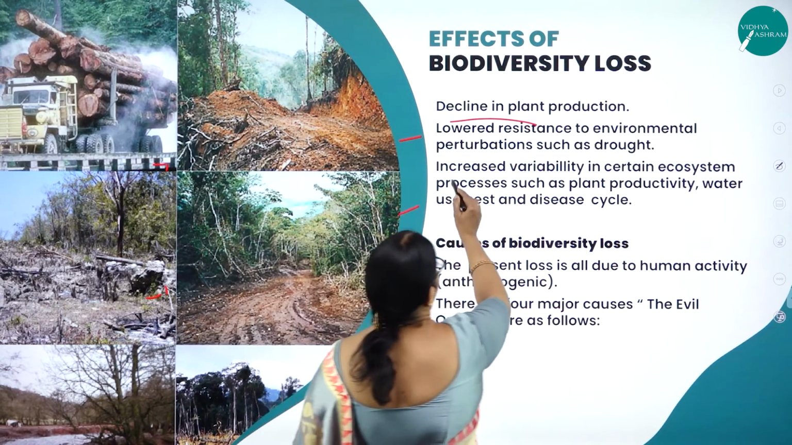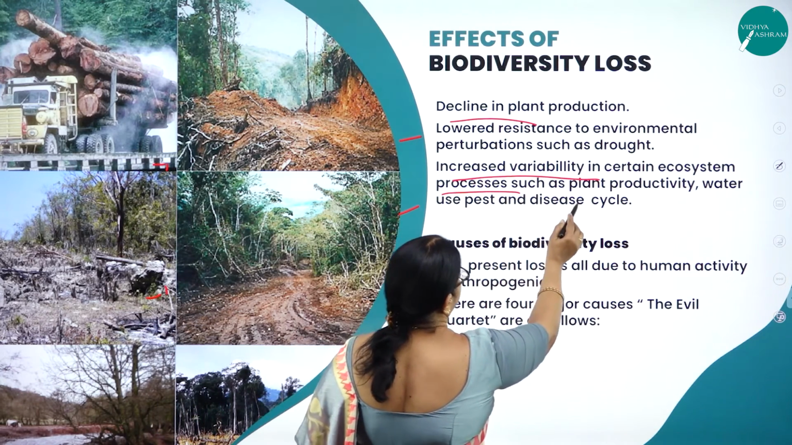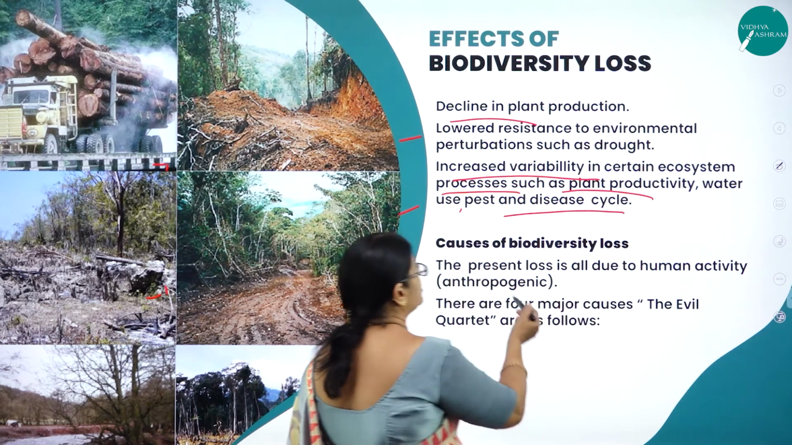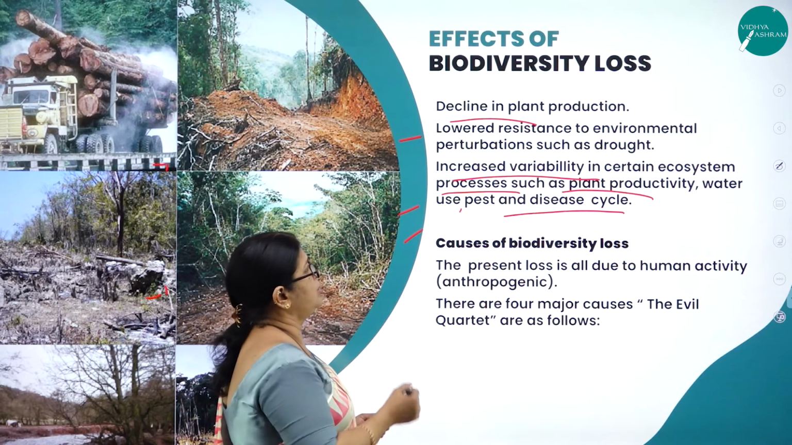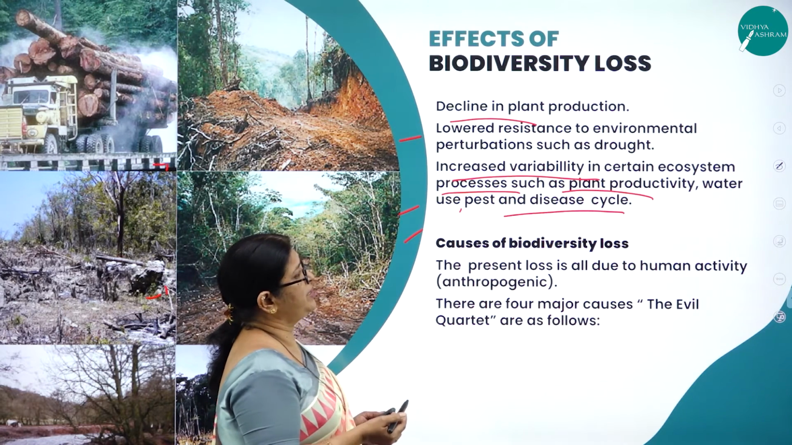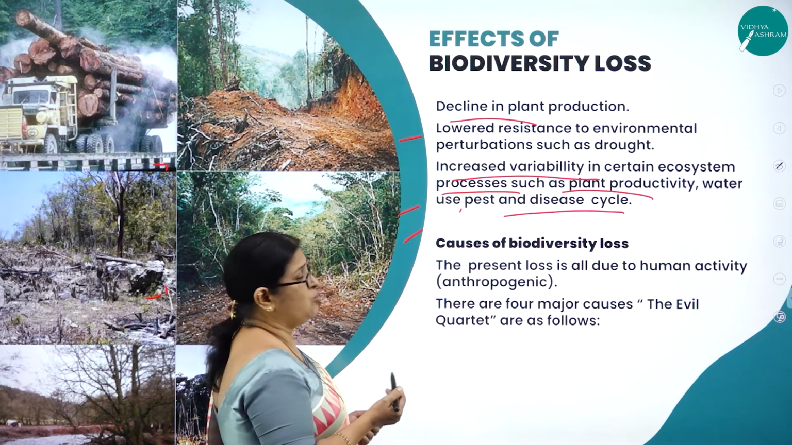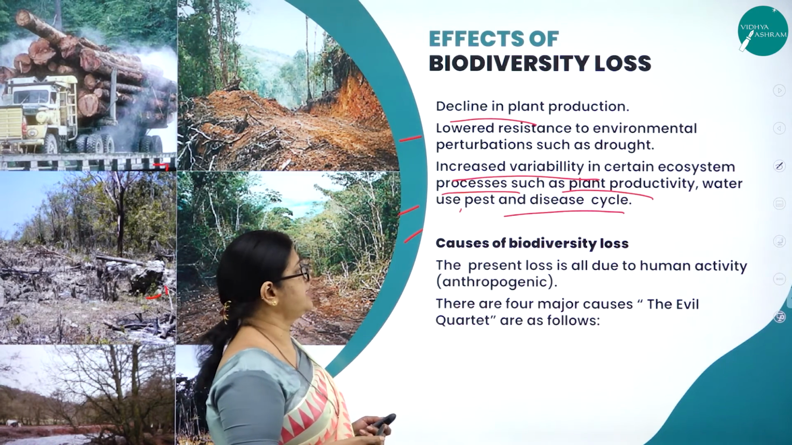Then, increased variability in certain ecosystem processes such as plant productivity, water use, pest and disease cycle. So we will not be able to control all those. That is, increased variability in certain ecosystem processes such as plant productivity, water use, pest and disease cycle.